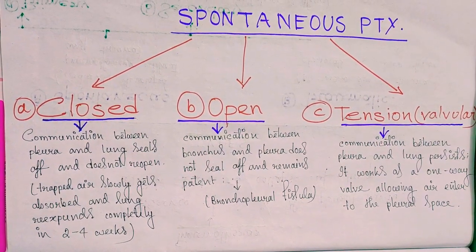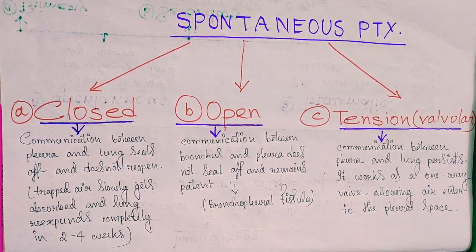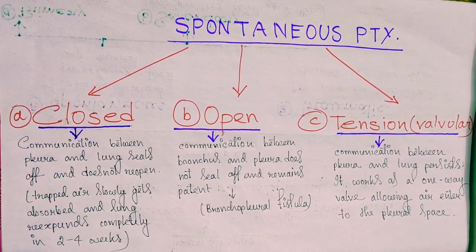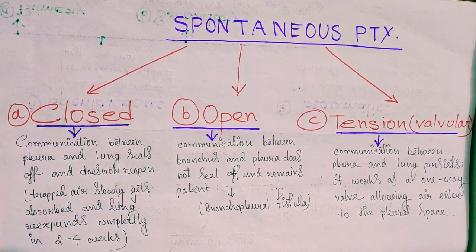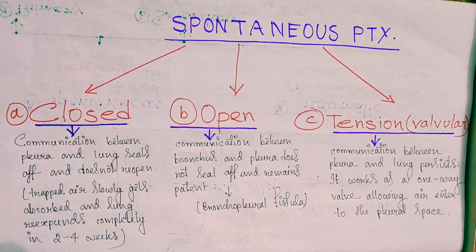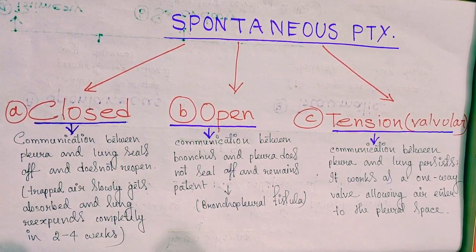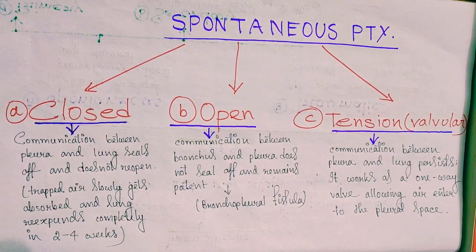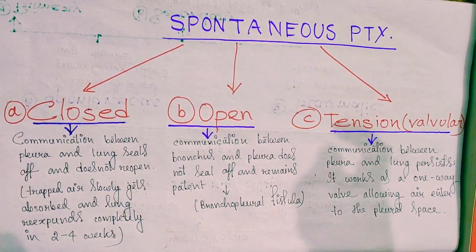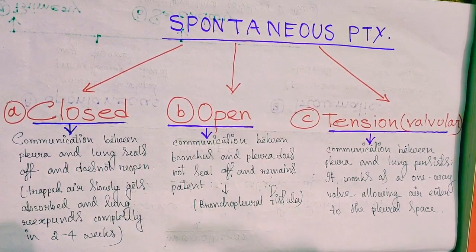What happens here is the communication between the pleura and lung persists. It works as a one-way valve allowing air to enter the pleural space. Here intrapleural pressure remains positive throughout the respiratory cycle, during expiration and inspiration. Air enters the pleural cavity and it acts as a one-way valve. So during inspiration air enters but during expiration cannot go out, which leads to progressive accumulation of air. So here air pressure is more than atmospheric pressure.